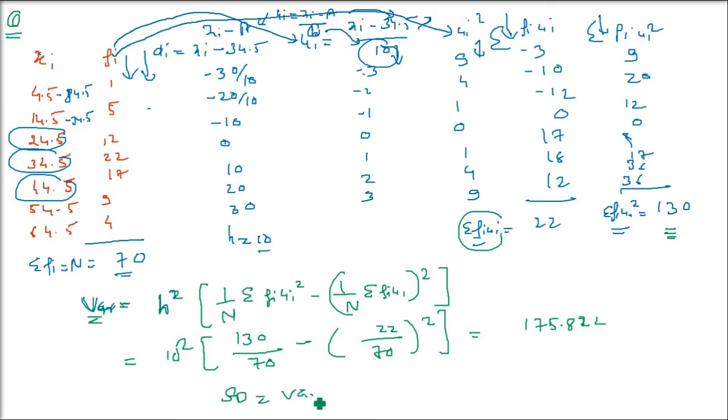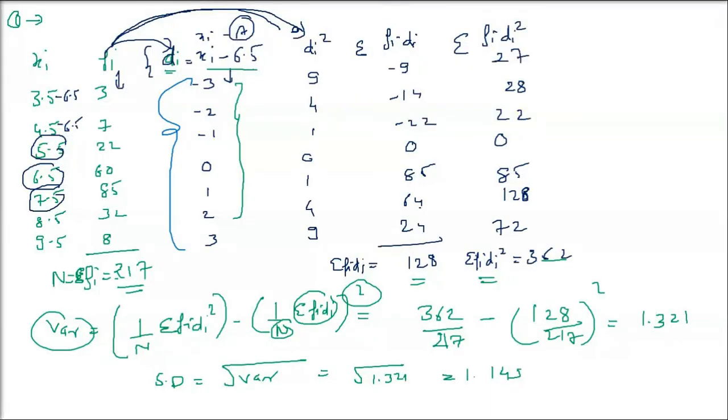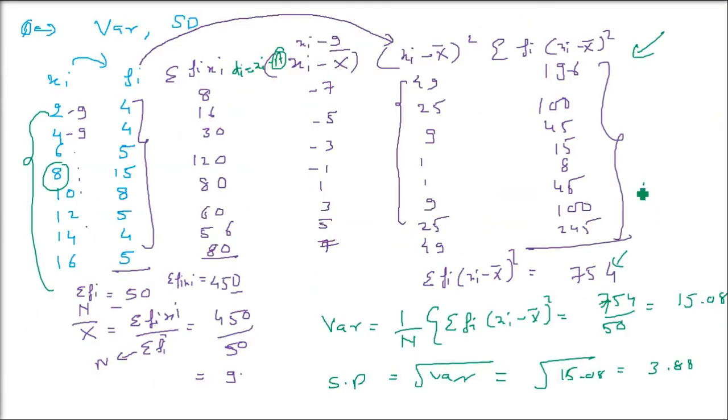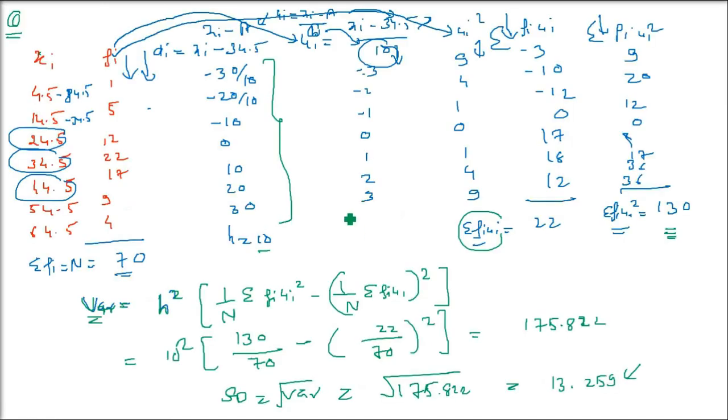Now standard deviation is under root of variance. So you take under root, 175.822 will come. 13.259, under root of this one. So 13.259 is the standard deviation. So this is for the discrete frequency distribution. This is used when all the members of this third column are divisible by a common number. This is the basic method. This is generally used.